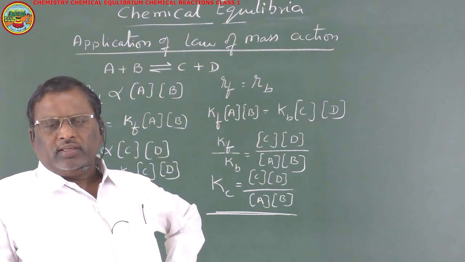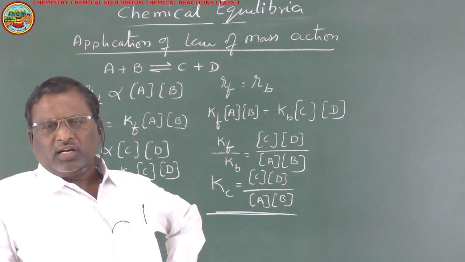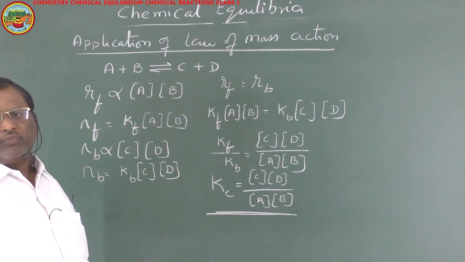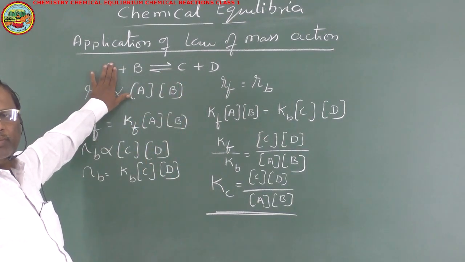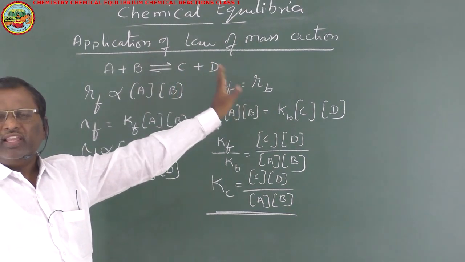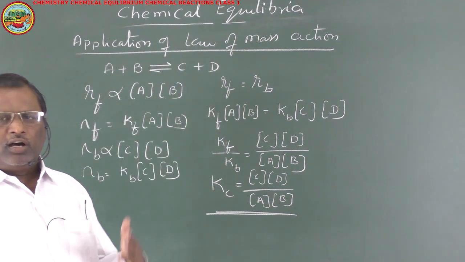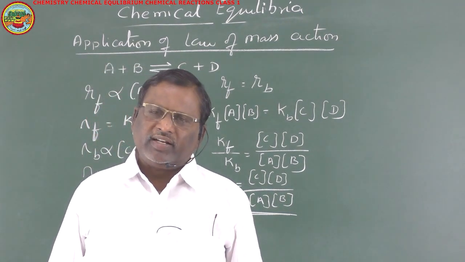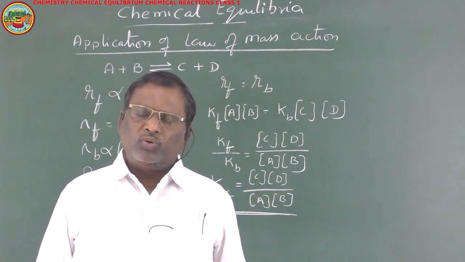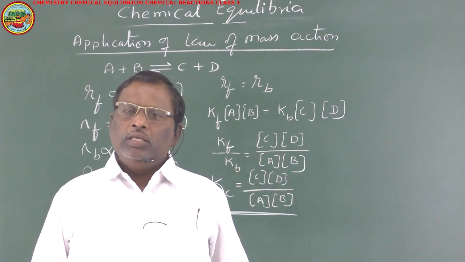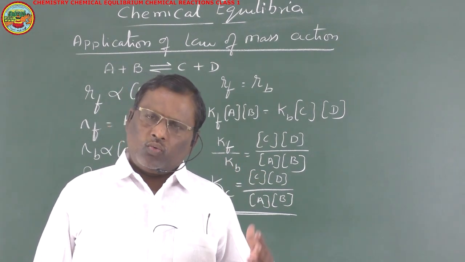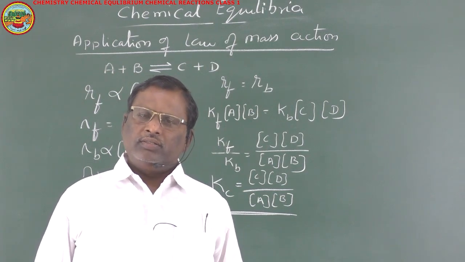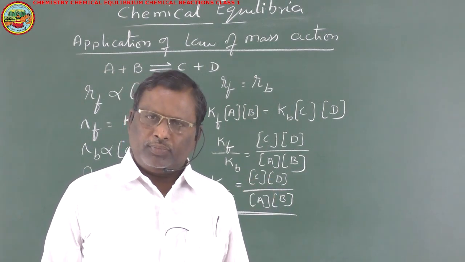Now we are going to study the characteristics of this equilibrium constant, after learning about different numbers of moles. Here 1 mole of A, 1 mole of B, 1 mole of C and 1 mole of D are involved in the chemical reaction. But not all chemical reactions are like that, because the number of moles of reactants and products may differ. So what is the condition when the number of moles are different? Let us verify with another example.